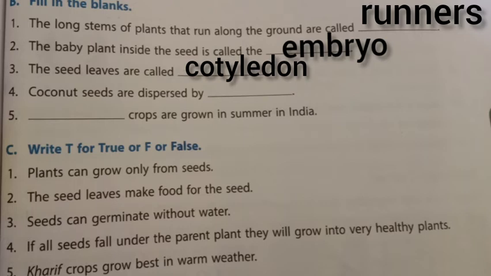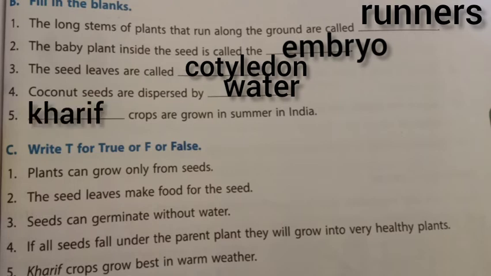Fourth one, coconut seeds are dispersed by dash. Answer is water. Fifth question, dash crops are grown in summer in India. What is the answer? Yes, kharif crops are grown in summer in India.